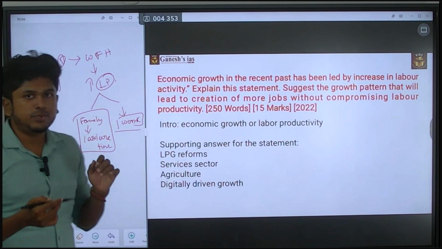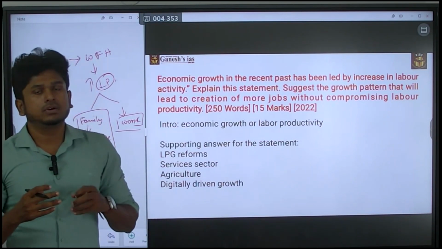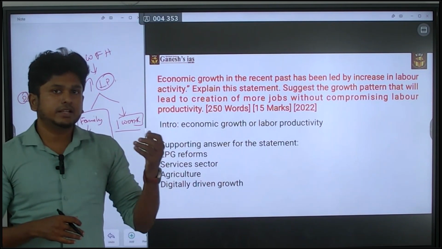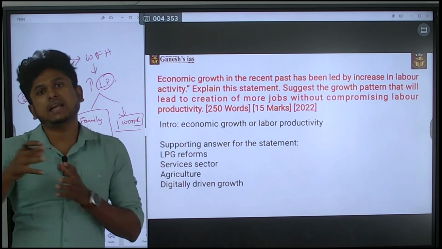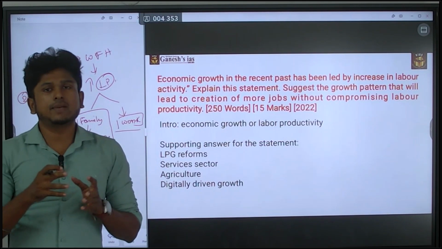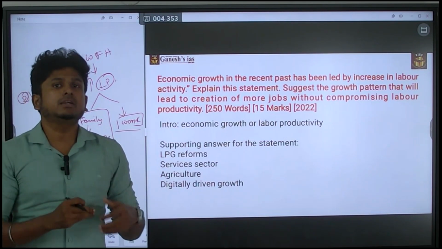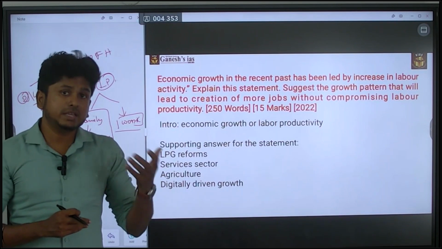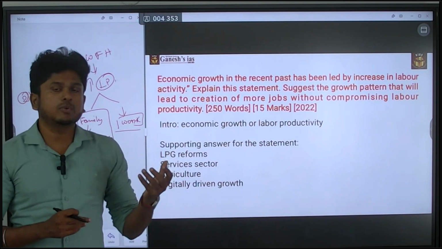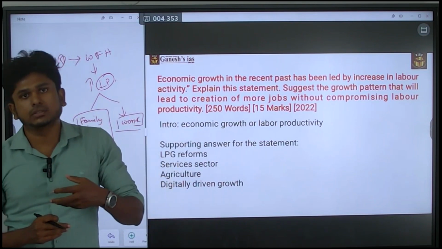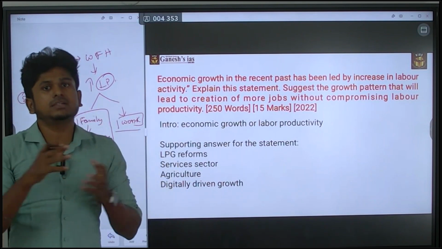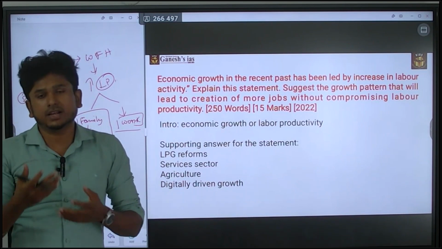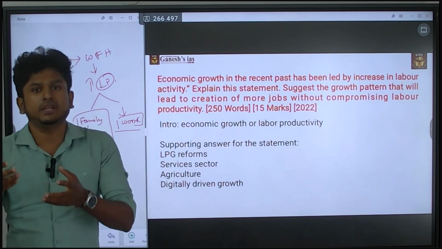Okay, so after the LPG reform, there is a liberalization. Okay, liberalization, privatization, and globalization. Due to the liberalization, there are certain changes in the company's activity. The control over the companies changed. That led to the increases in the productivity. Or else you can say that due to the globalization, there is a transfer of technology. There is in-migration and out-migration. Due to that, skill connectivity is enhanced. That led to the labor productivity increase.